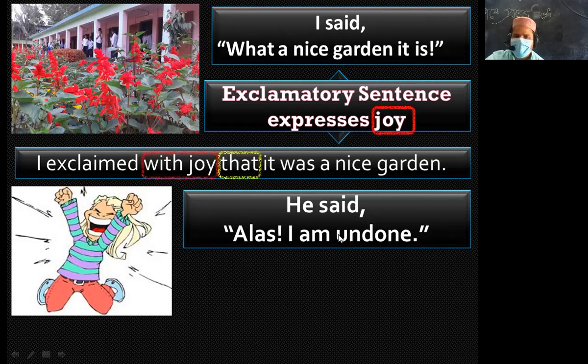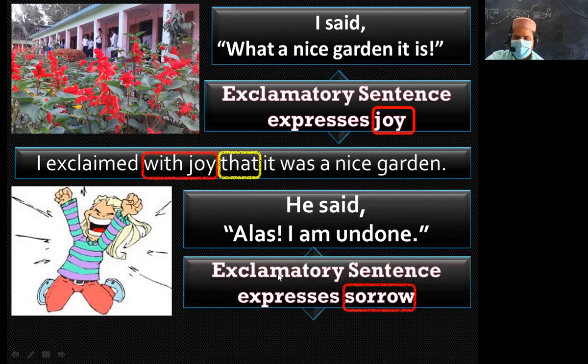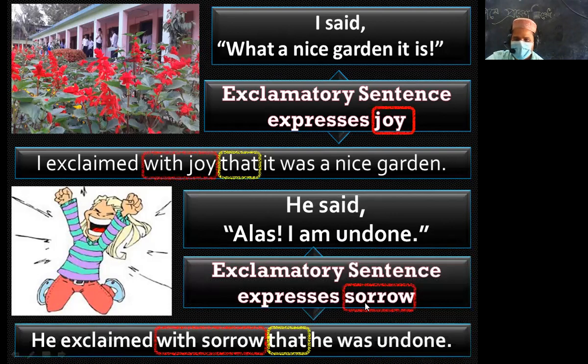So I can write, he exclaimed with sorrow that, and then "that" is used instead of the inverted comma, then the subject, and then "am" is changed followed by the tense "was", and then the rest of the sentence.